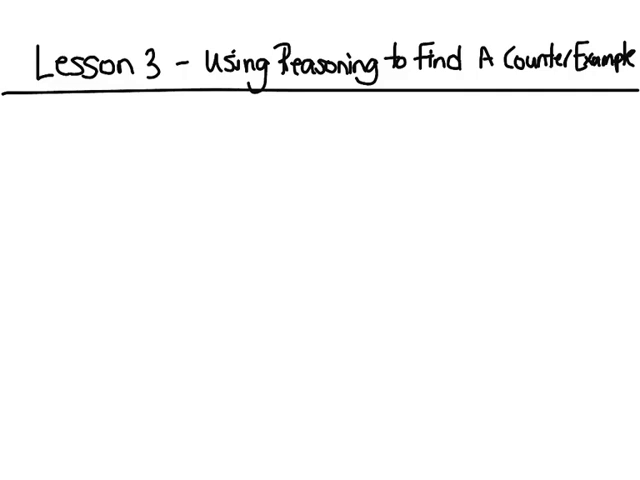Lesson 3, using reasoning to find a counterexample. So a counterexample basically proves your conjecture wrong. So if I made the conjecture, all students in grade 11 can drive. Is that reasonable? Is that right? Can you come up with a counterexample?